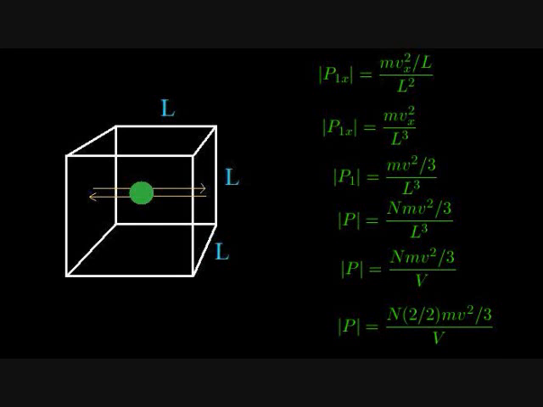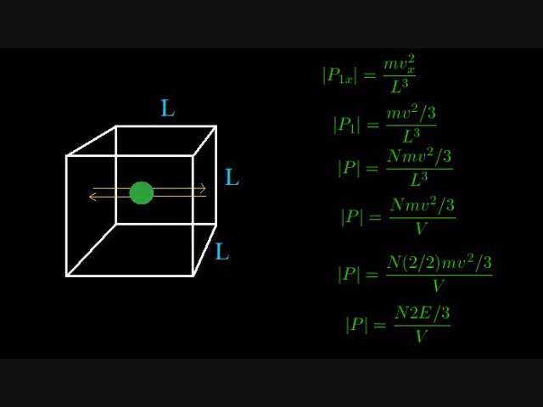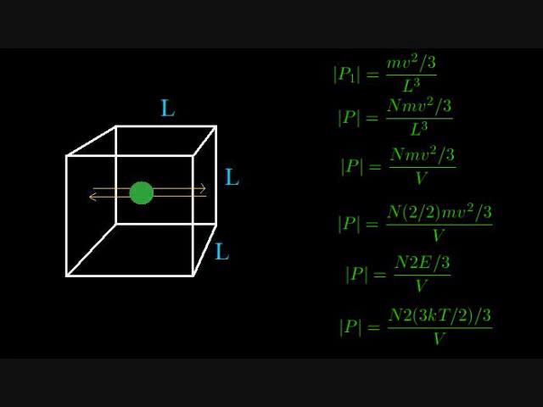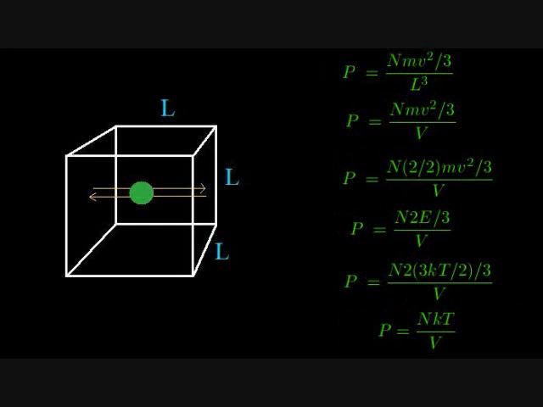By definition, the kinetic energy of an atom is 1/2 mv squared, and since the energy of an ideal gas atom is pure kinetic energy, the total energy of an ideal gas atom is 1/2 mv squared. According to the equipartition theorem, the energy of an atom with 3 translational degrees of freedom is 3/2 kT. 2/3 times 3/2 is 1.